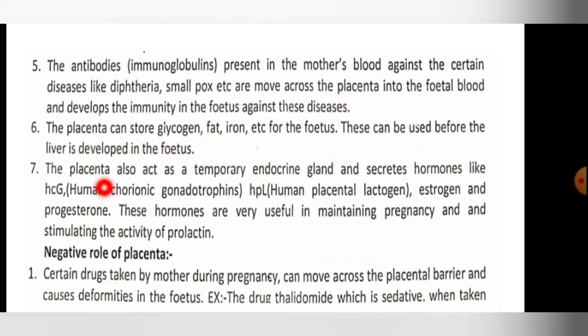The placenta also acts as a temporary endocrine gland and secretes hormones. Placenta secretes hormones like HCG, that is human chorionic gonadotropin, HPL, human placental lactogen, and estrogen, and progesterone. Progesterone is a pregnancy hormone. These hormones are very useful in maintaining pregnancy and stimulating the activity of prolactin.